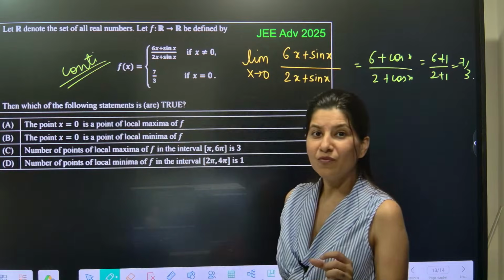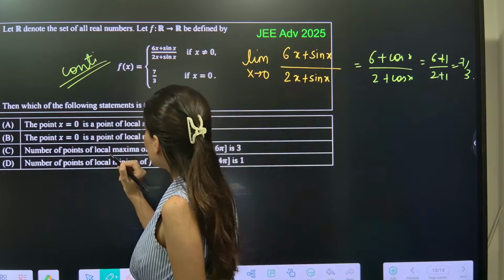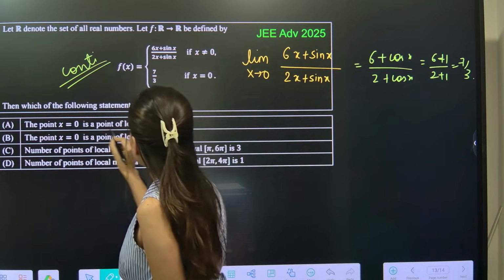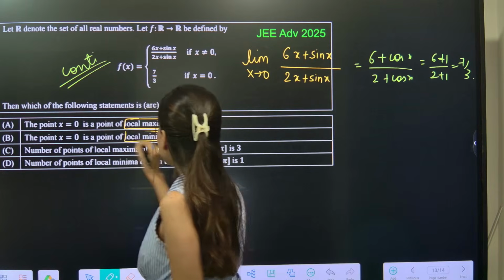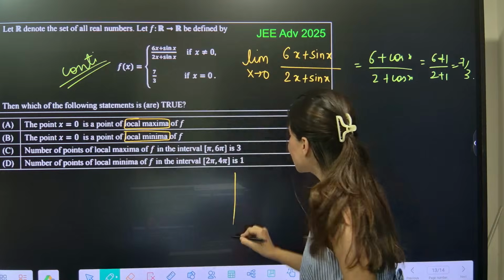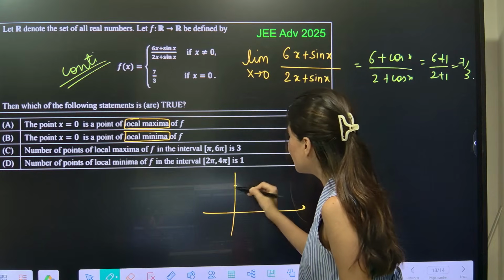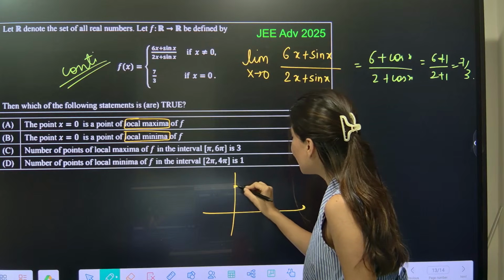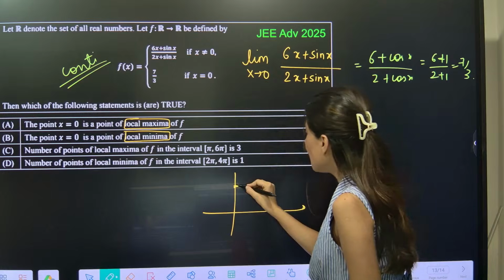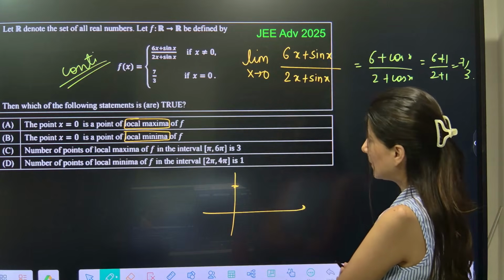Okay, alright, if it is continuous. Now, what my point is that at x equals to 0, is it a point of local maxima or local minima? Please note that what is happening at x equals to 0. At 0 the value is 7 by 3, which is approximately greater than 2. At 0 plus the value is also 7 by 3. And at 0 minus the value is also 7 by 3.